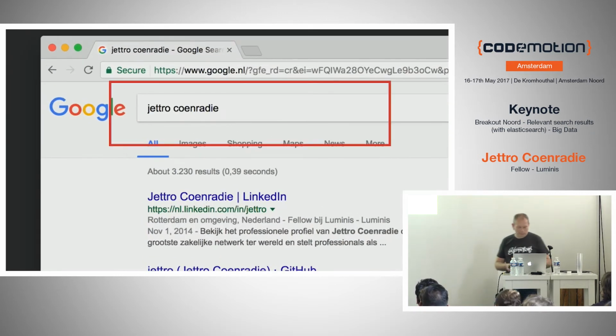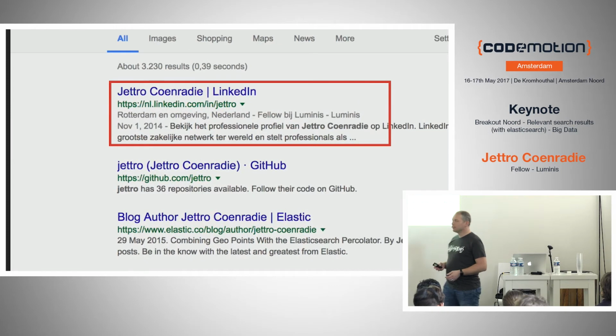When people think about search, they think about Google. That's what most people do. I use Google a lot as well, and I also like to Google my name. So this is me, Jettro Coenradie.